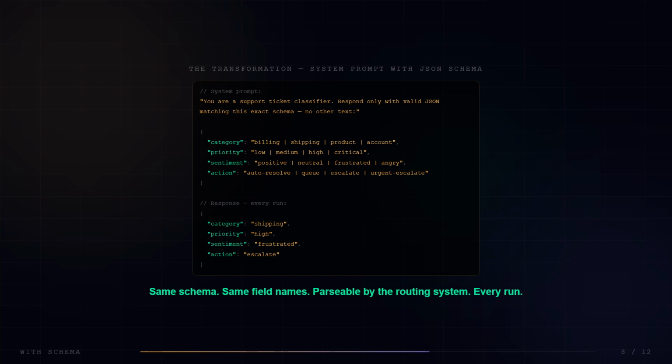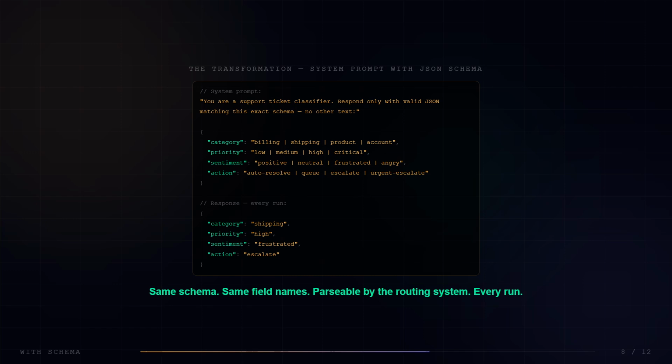Category, billing, shipping, product, or account. Priority, low, medium, high, or critical. Sentiment, positive, neutral, frustrated, or angry. Action, auto-resolve, queue, escalate, or urgent escalate. That is the complete system prompt.